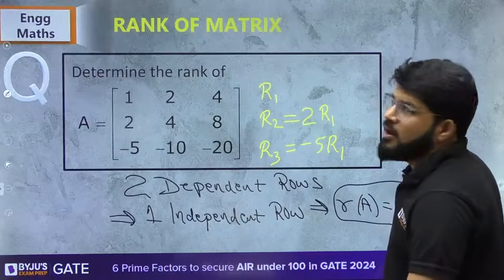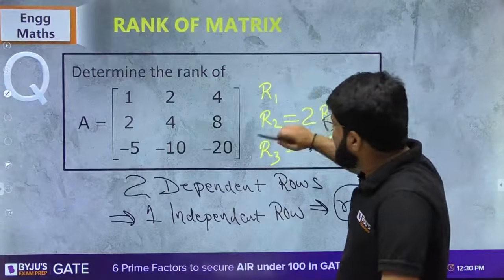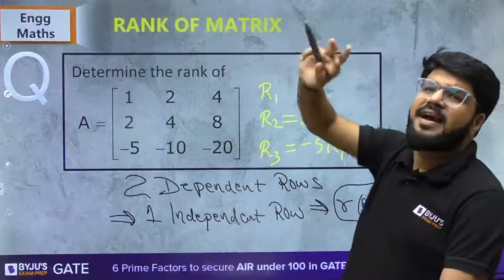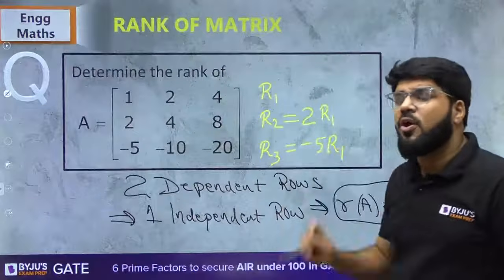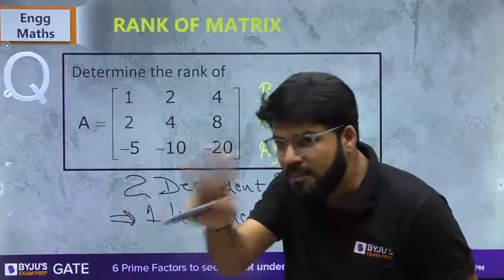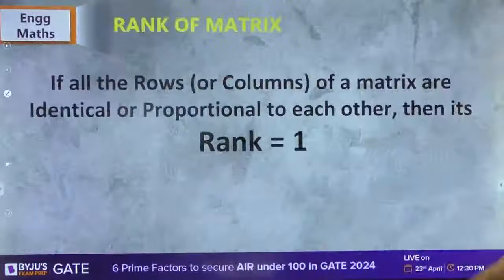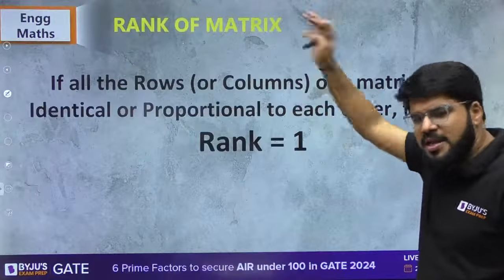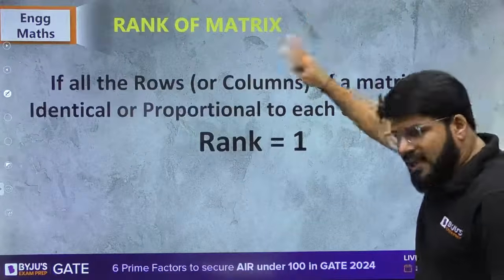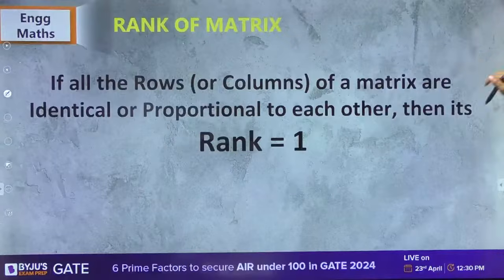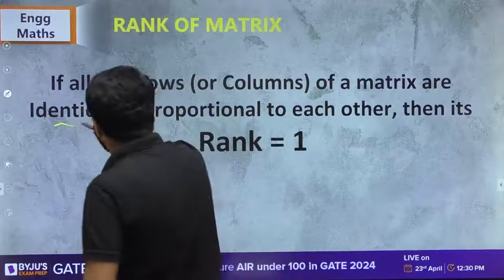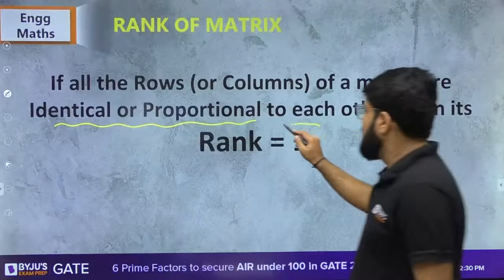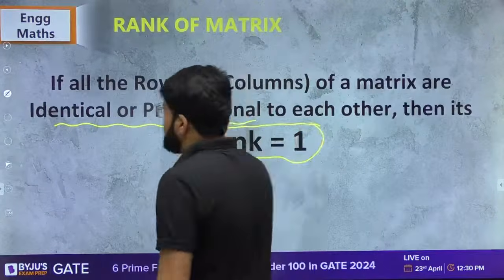R2 depends on R1, R3 also depends on R1. So all rows are proportional to each other. R2 is twice R1, R3 is -5R1. So whenever all the rows are proportional or identical, the same can be applicable on columns as well, whatever I've taught you on rows. Let us learn rows only. If all rows of a matrix are identical or proportional to each other, then its rank is always equal to 1.